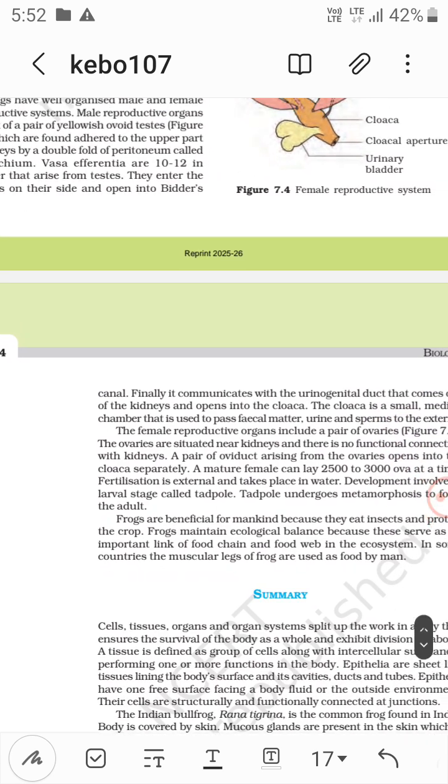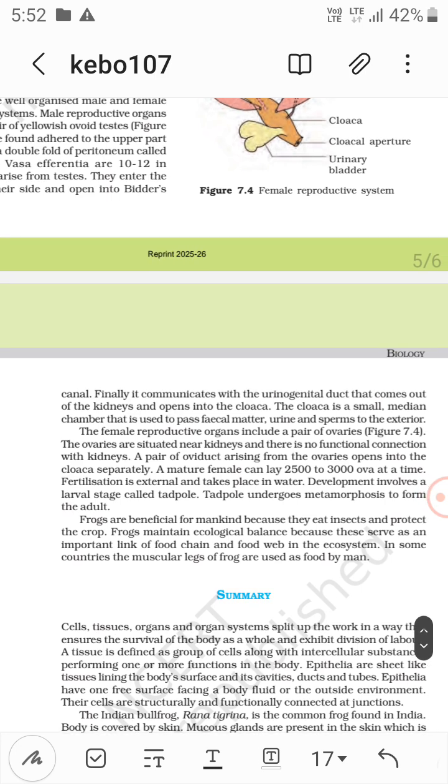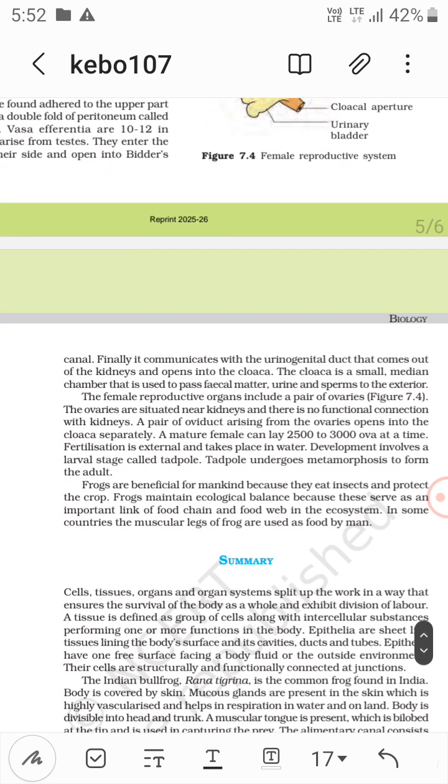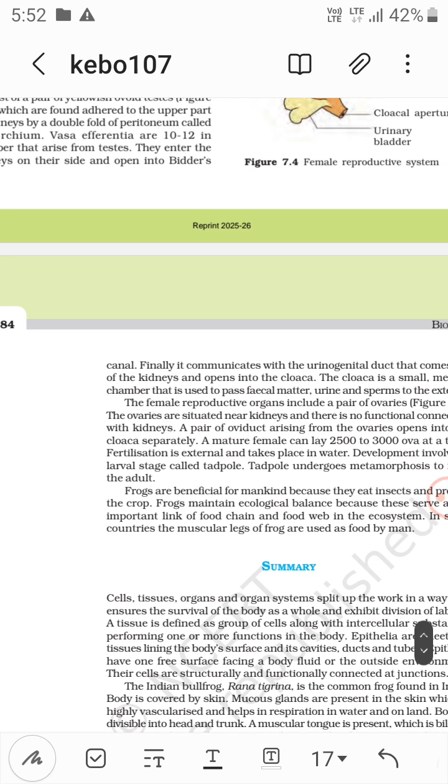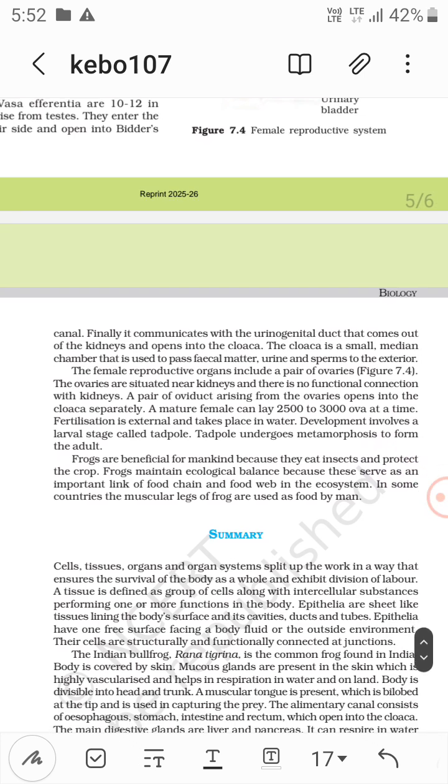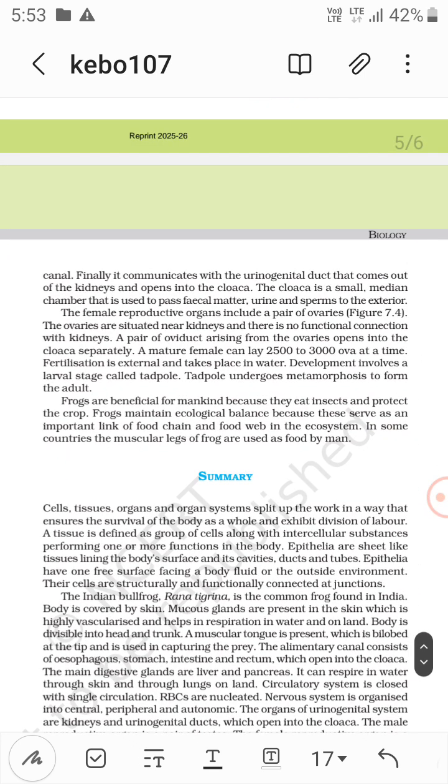Finally it communicates with the urinogenital duct that comes out of the kidneys and opens into the cloaca. The cloaca is a small median chamber that is used to pass fecal matter, urine, and sperms to the exterior. The female reproductive organs include a pair of ovaries.